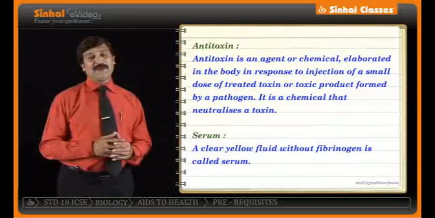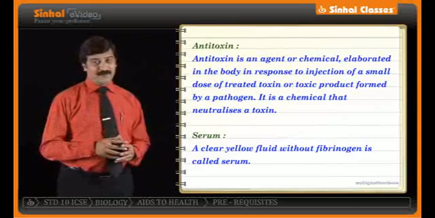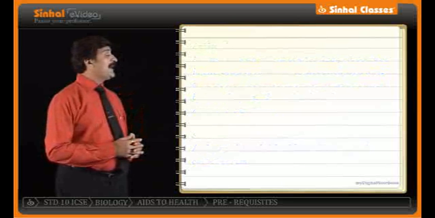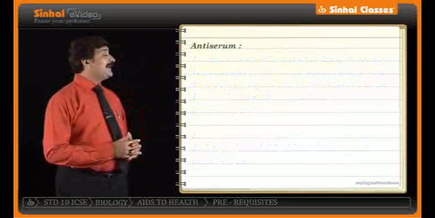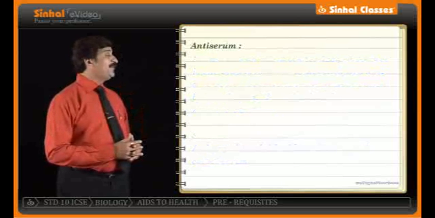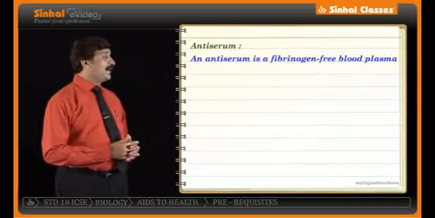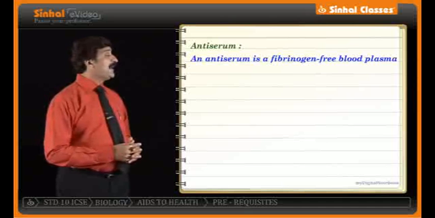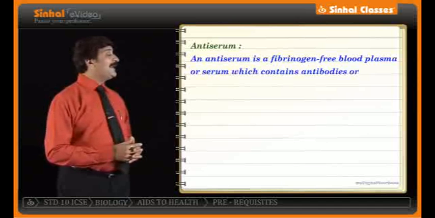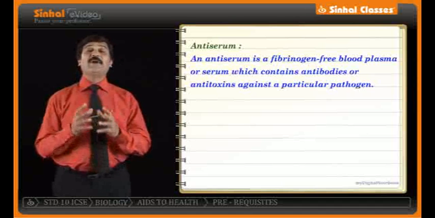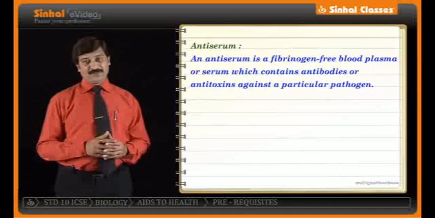Serum accounts to a main part of our blood. Further, what is an anti-serum? An anti-serum is a fibrinogen-free blood plasma or serum which contains antibodies or antitoxins against a particular pathogen.